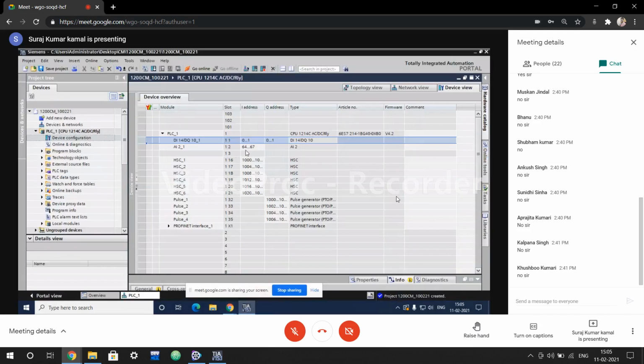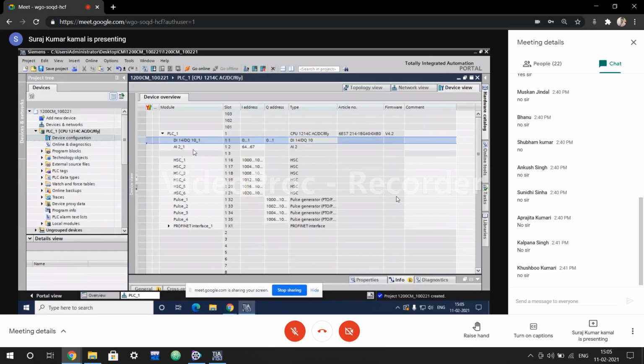4 bytes, right. So there are 4 bytes: 64, 65, 66, and 67. When we are dealing with digital, we use a byte having different bits. So we have the flexibility to use each and every bit of a byte in the case of digital input.